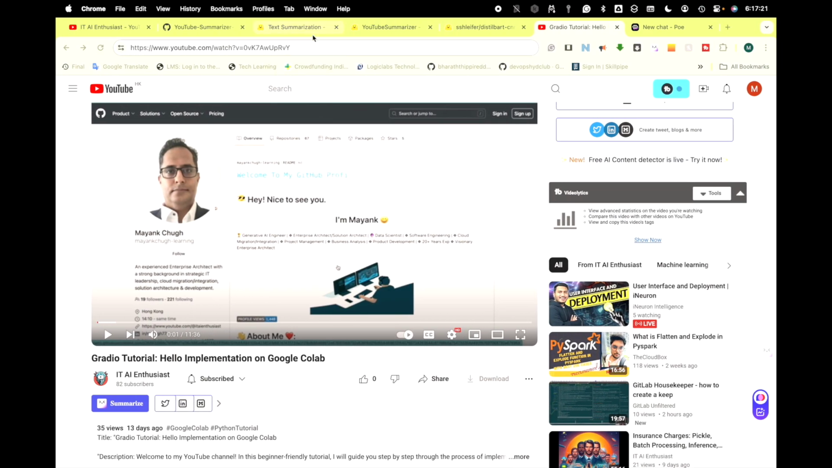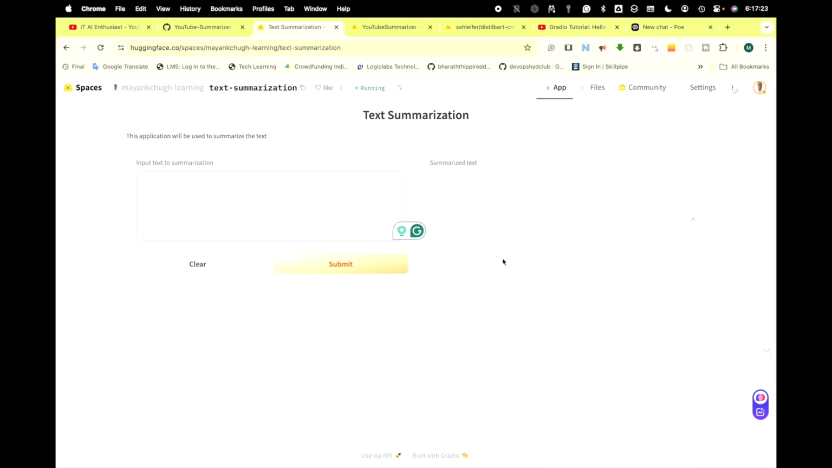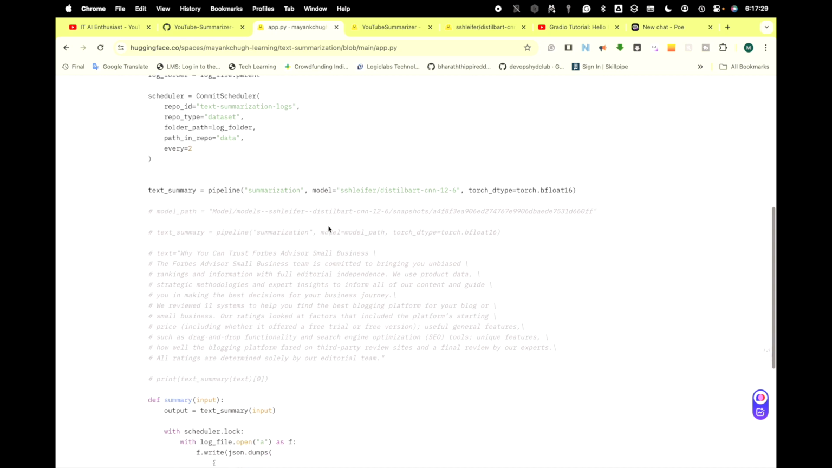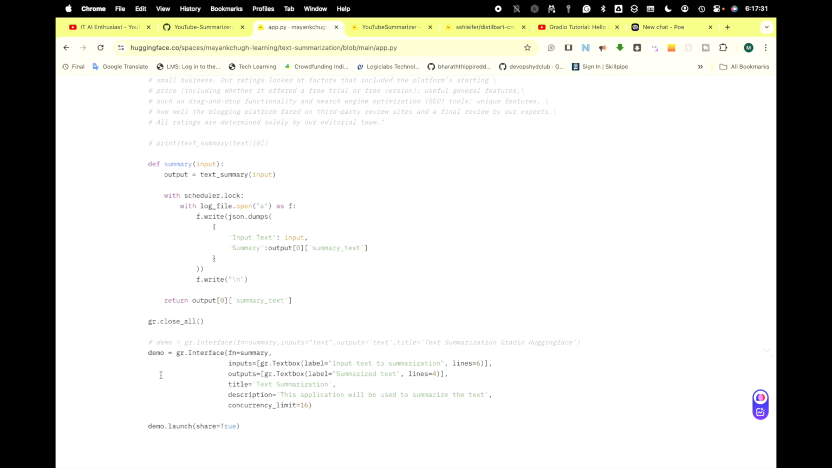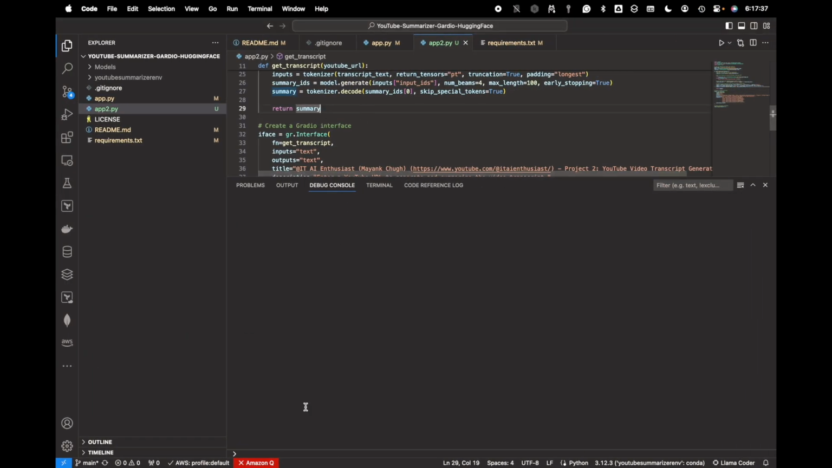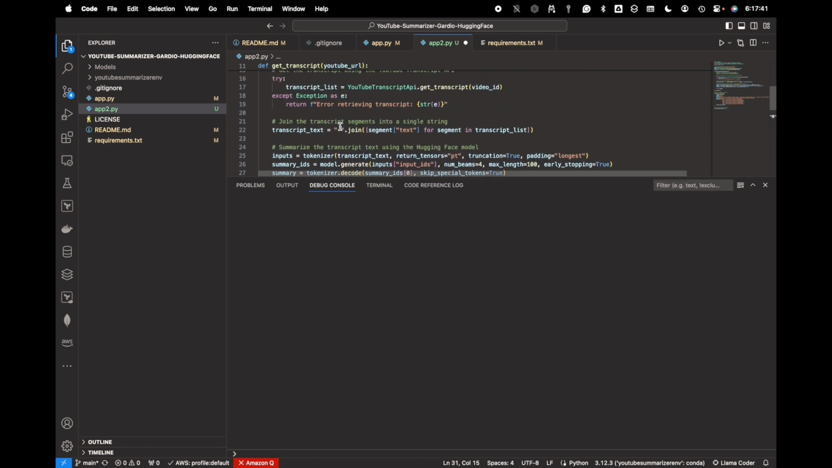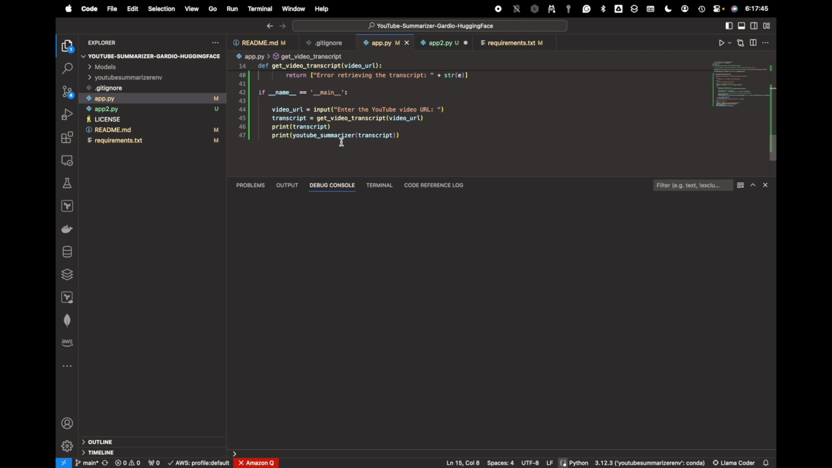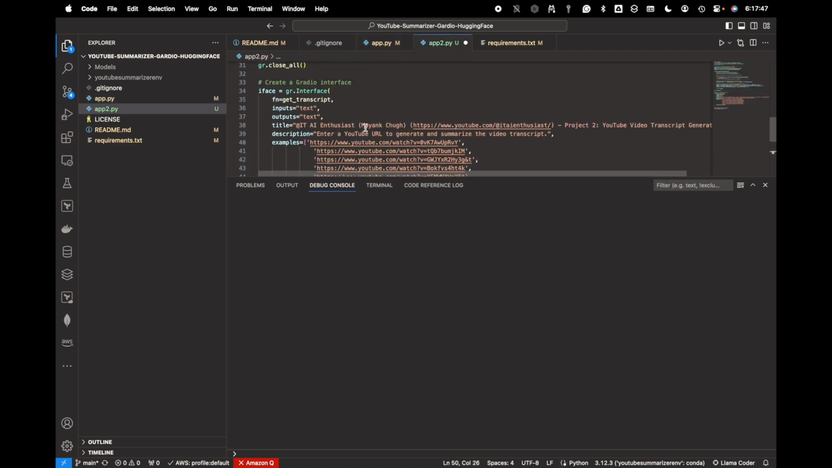Let me check it from my previous application, app.py. You can also copy paste the code and do it that way. gr.close, this one. Okay, now this code is not required where I'm using it. So let me copy this whole code.